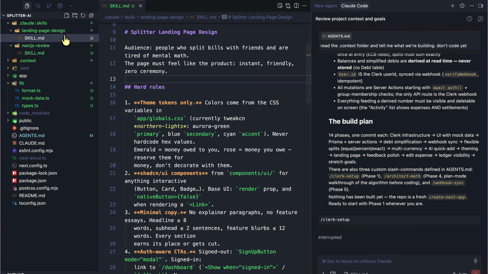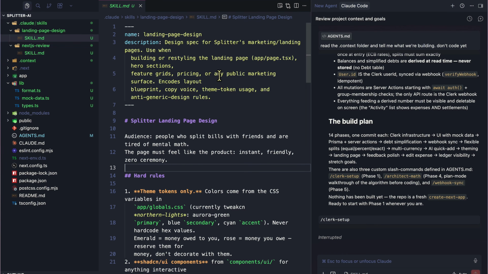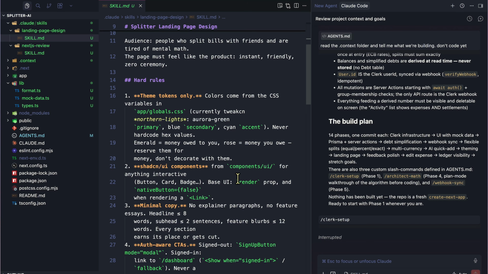Now, if we go back to the landing page skill as well, for example, it's the landing page design spec, layout, copy-wise, anti-generic design rules, right? Whatever they might be, you can define that in this specific file. So when I said we need a landing page, one sentence, remember, it didn't produce the same purple gradient AI slop you may have seen 1,000 times. It's going to refer to this specific file.